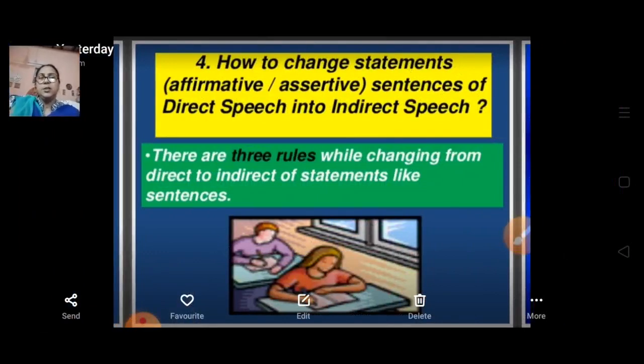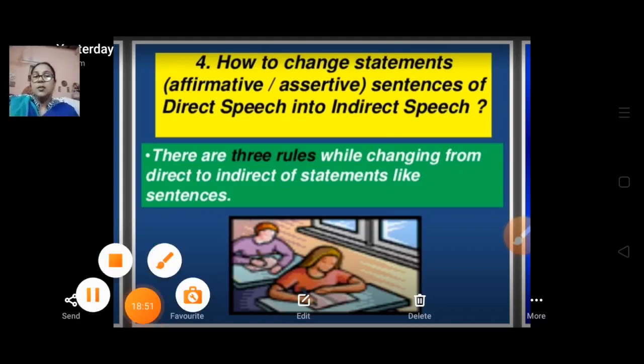How to change statements, affirmative or assertive statements, of direct speech into indirect speech. If we look at the rules, there are three rules while changing from direct to indirect speech for statement-type sentences.